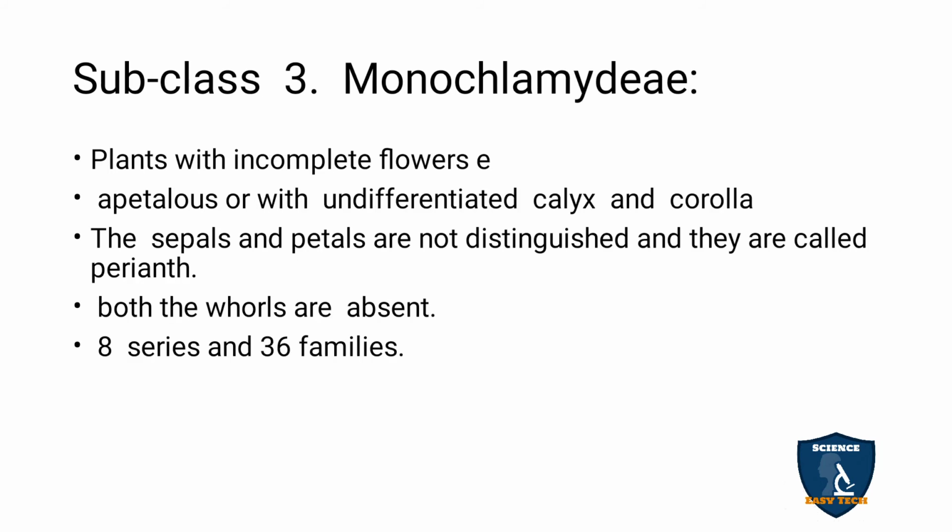Subclass Monoclamidae. Mono means single whorl. Here the flowers are incomplete, meaning unisexual: any one of the sexes will be absent. They are apetalous, meaning there are no petals or sepals. Even undifferentiation of calyx and corolla is seen, so the sepals and petals are not differentiated, which is called perianth. Both whorls are absent. 8 series and 36 families.